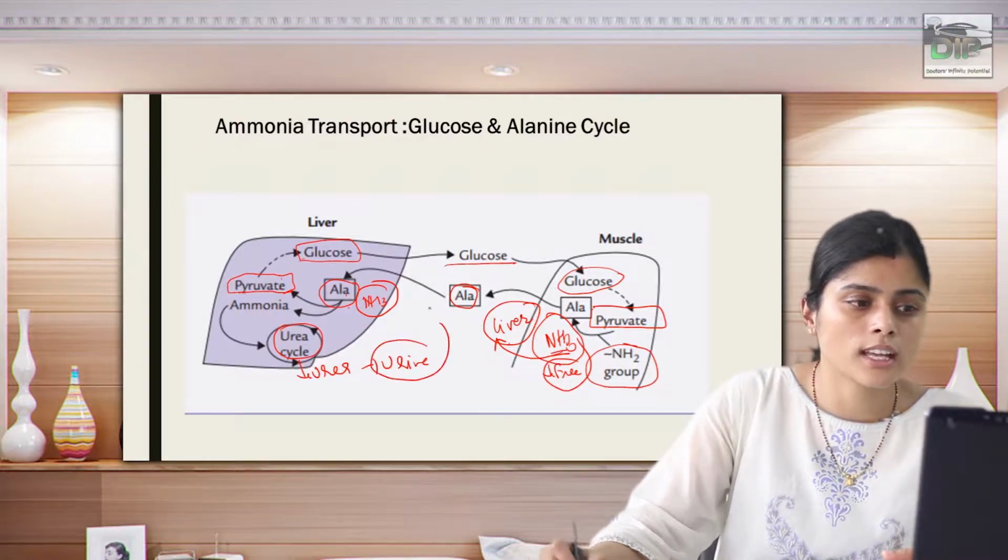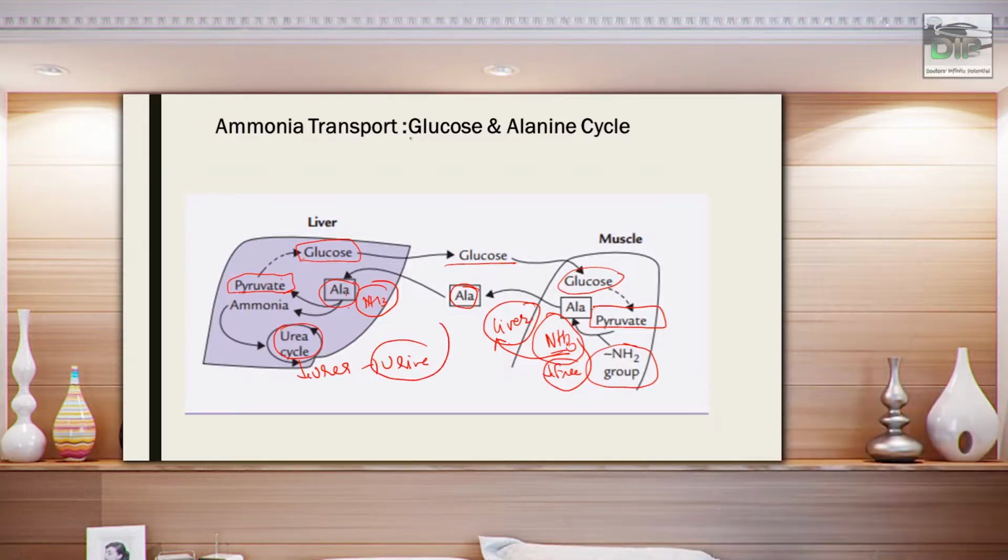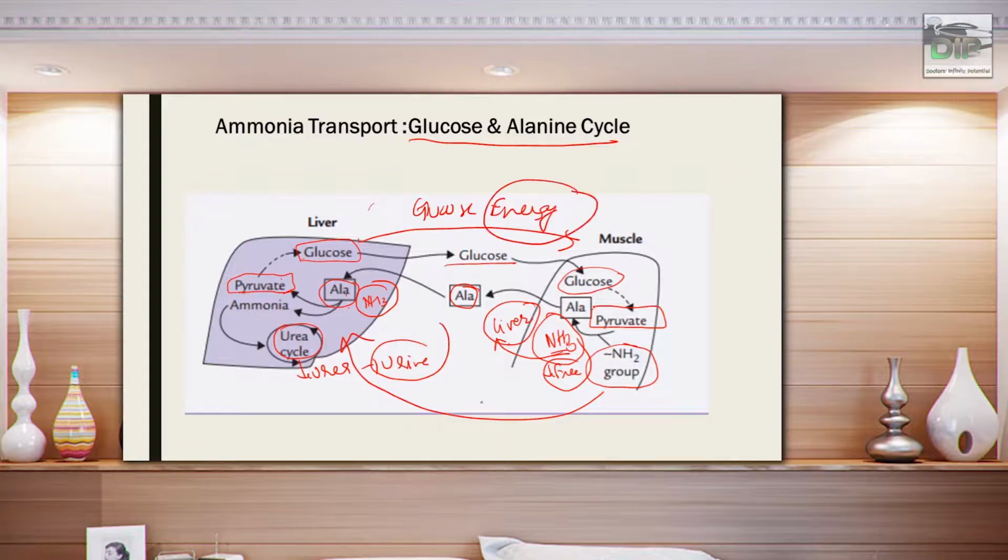So in this way, the glucose alanine cycle gives energy from the liver to the muscle, and it gives ammonia from the muscle to the liver. So it gives glucose, that is energy, whenever you have a surplus amount of glucose, and it also provides a method by which ammonia is detoxified in the presence of alanine and pyruvate. That's why it is also known as the alanine pyruvate or glucose alanine cycle.